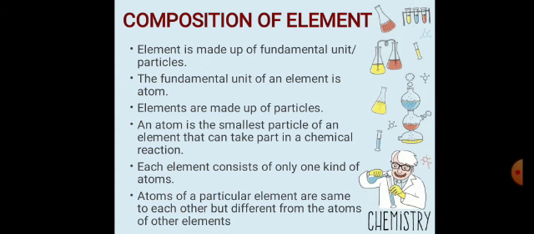Atoms of a particular element are the same as each other but different from the atoms of other elements. Atoms of gold are the same as each other, but gold atoms are different from the atoms of other elements, meaning gold is different from silver.